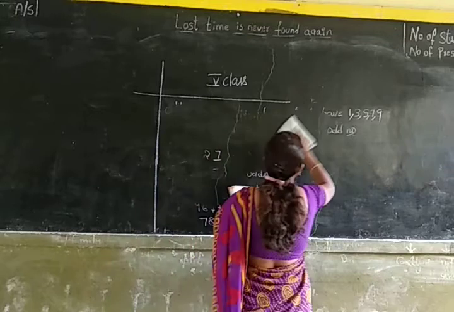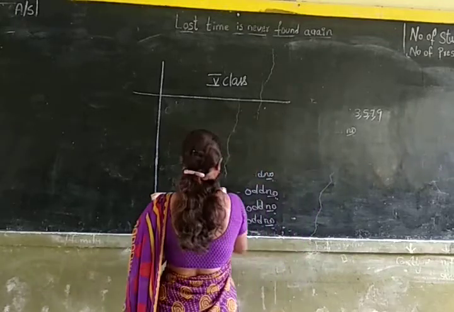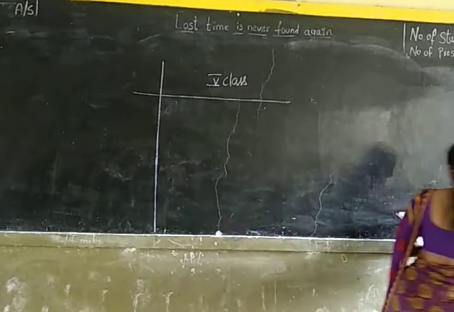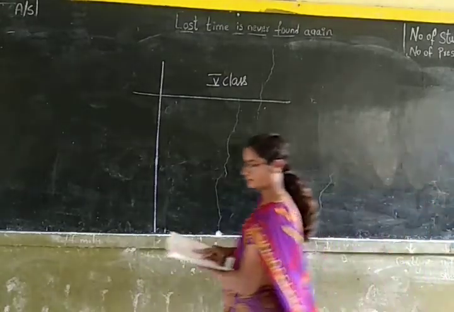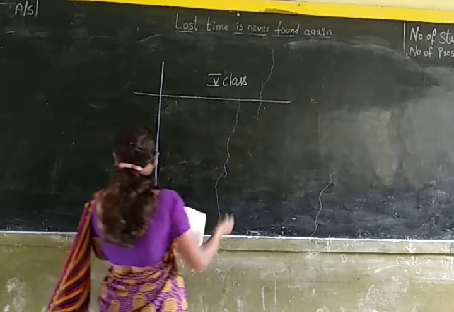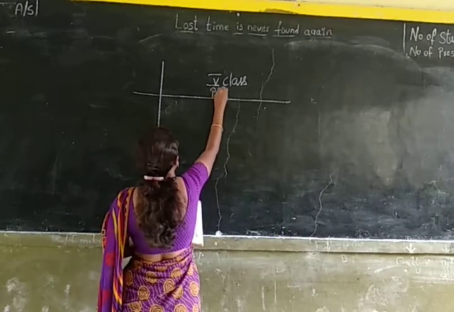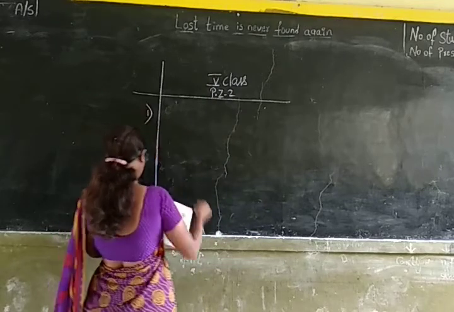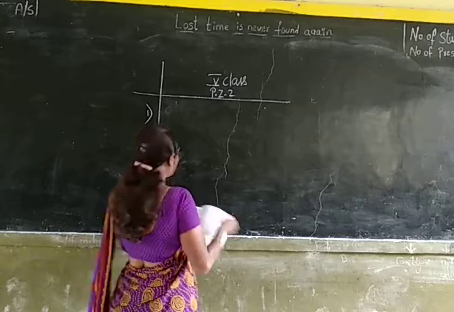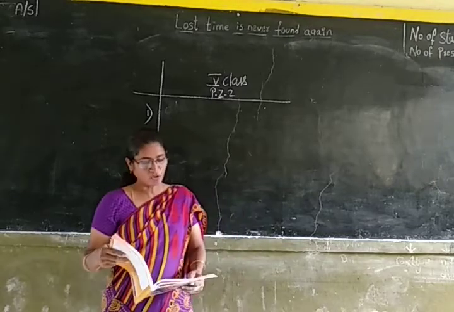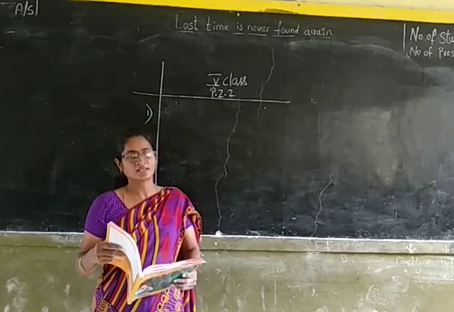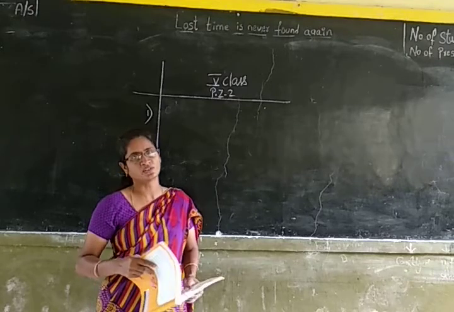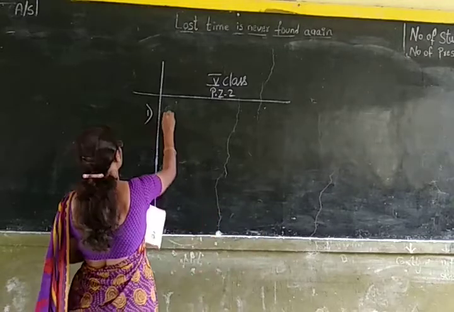Now let us do the practice zone 2. Practice zone 2. First one. I am reading the question. From the following series of numbers, circle the even numbers. Here some numbers are given and we have to circle the even numbers among them. Okay children. The first question is